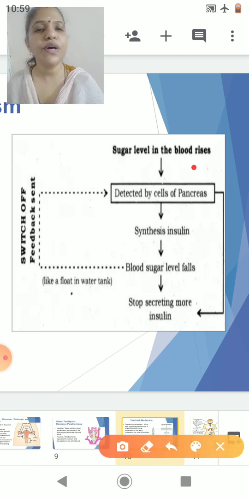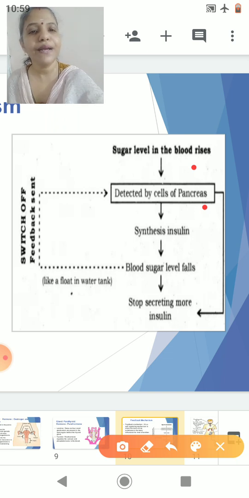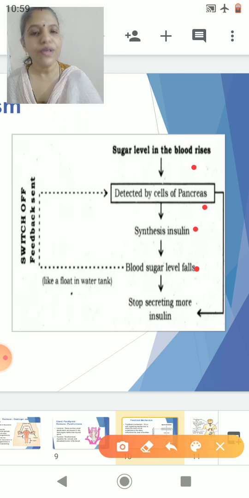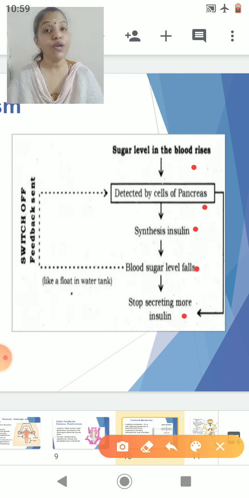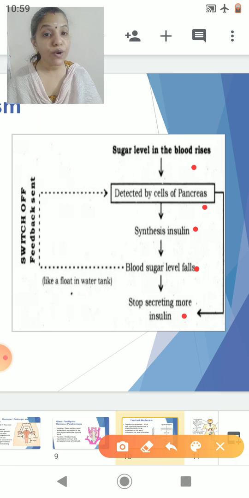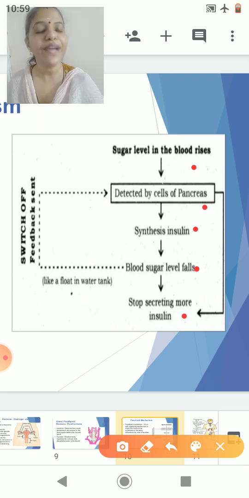Here the sugar level in the blood rises. It is detected by the pancreas. The pancreas will synthesize insulin. The blood sugar level will fall. So when the blood sugar level falls, what will happen? It will stop secreting more insulin. Or else what will happen? The blood sugar will keep on falling continuously. That I don't want. I want a normal level for it. So this mechanism is called a feedback mechanism.